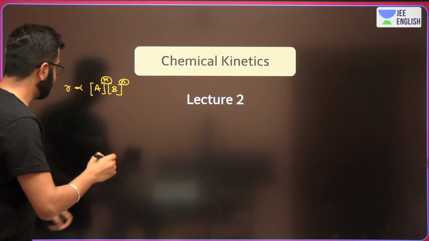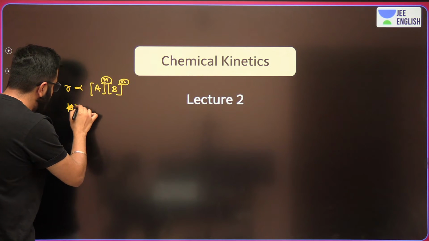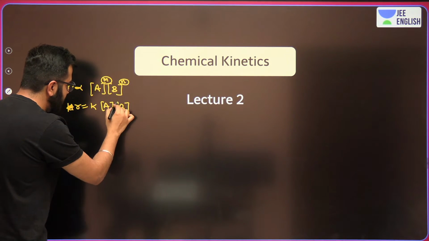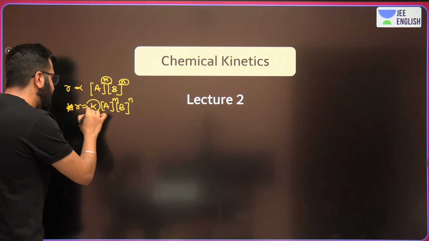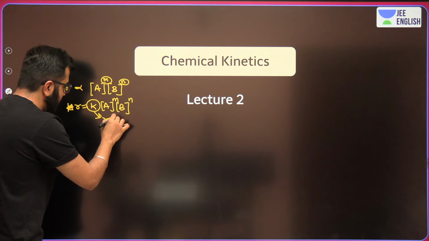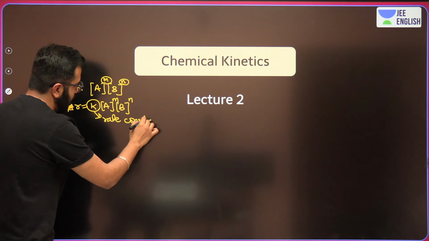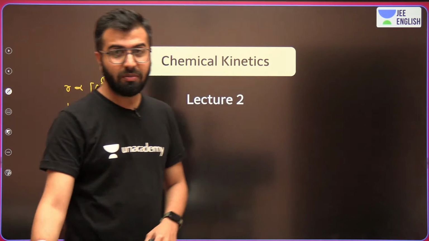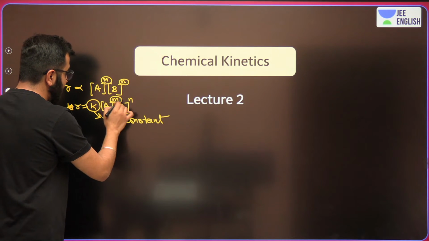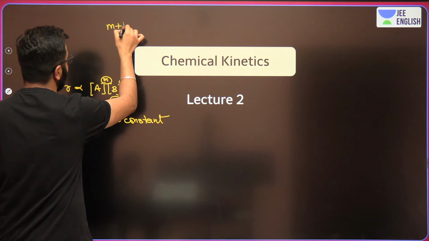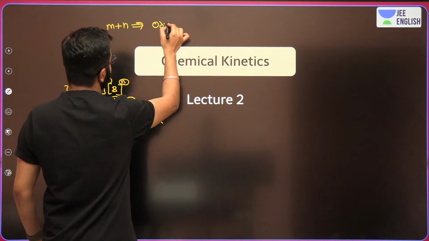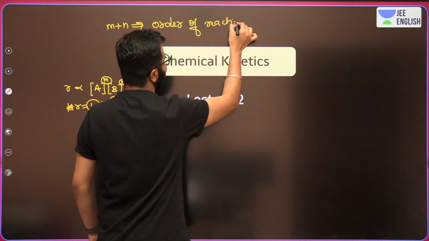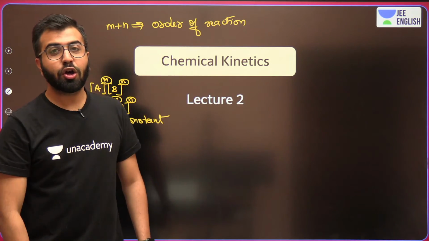What is the final equation? R is equal to K, concentration of reactant A, concentration of reactant B, raised to the power m and n, where this K is the rate constant. Correct? This is the rate constant. And apart from this, guys, do remember one thing. This m and n, if you sum it up, this gives you the order of the reaction, right? This is the order of the reaction.